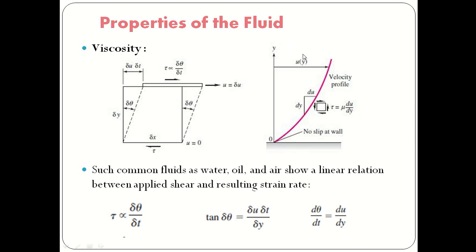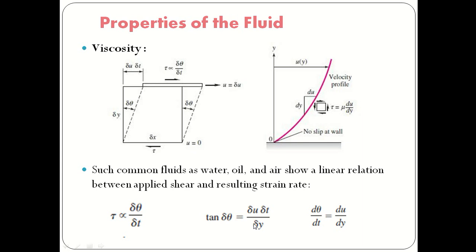So velocity changes in the y direction due to the fluid flow. Velocity will be higher in the mainstream. So a velocity profile forms, and this is totally due to the viscosity. Now if you take the slope here, du by dy, where du is the change in velocity with respect to the vertical distance dy. So tau is directly proportional to du by dy, because du by dy depends upon the deflection. So tau is directly proportional to delta theta divided by delta t, the change in angle with respect to the change in time. But tan delta theta is equal to delta u multiplied by delta t divided by delta y.